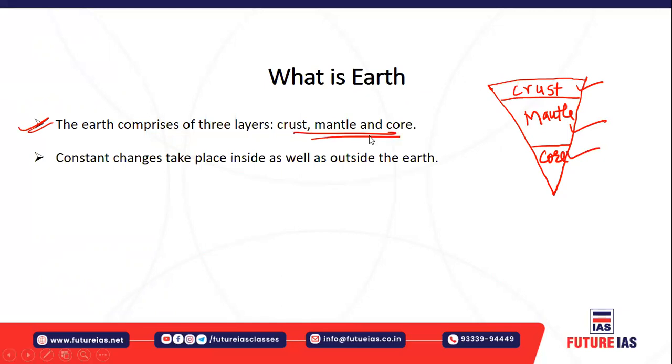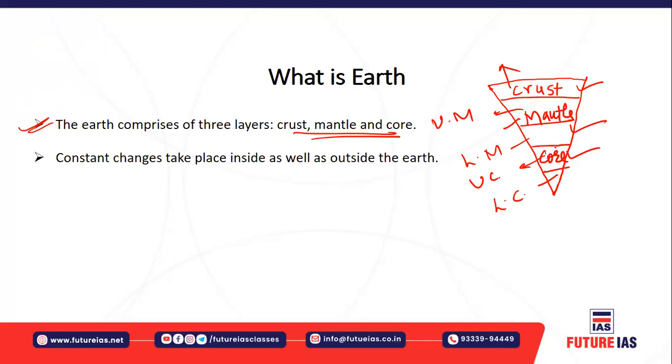Now you must understand, there are constant changes taking place inside as well as outside of the earth. We'll learn more about the crust and the mantle. The crust, as I said, is the topmost layer. The mantle is divided into the upper mantle and the lower mantle. The core is divided into the upper core and the lower core.